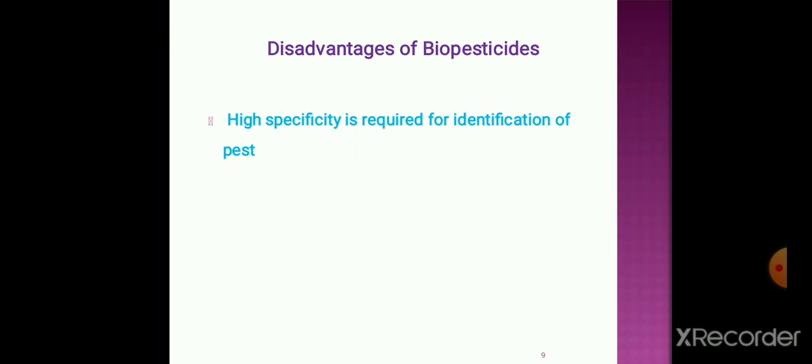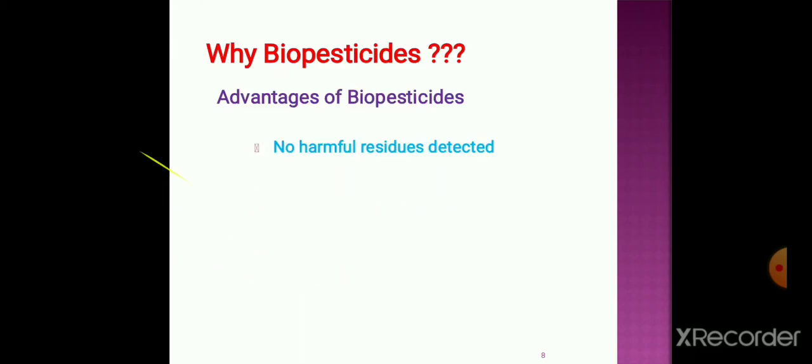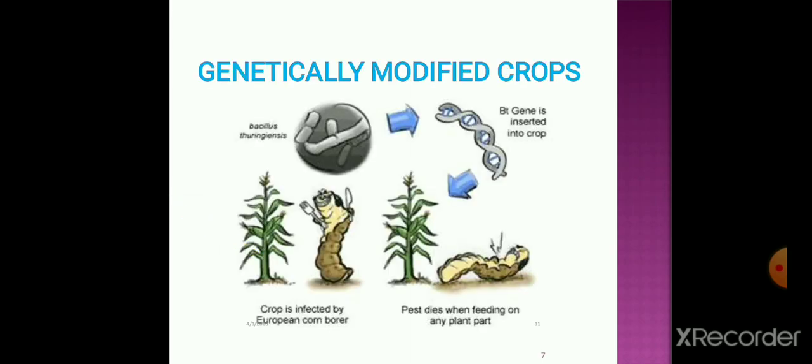As there are some advantages of biopesticides, there are certain disadvantages also. And what are they? Biopesticides require very high specificity for identification of the pest. As we see in this example of plant incorporated protectants, this particular plant requires the genetic material from Bacillus thuringiensis, that is Bt cotton uses that gene from Bacillus thuringiensis.